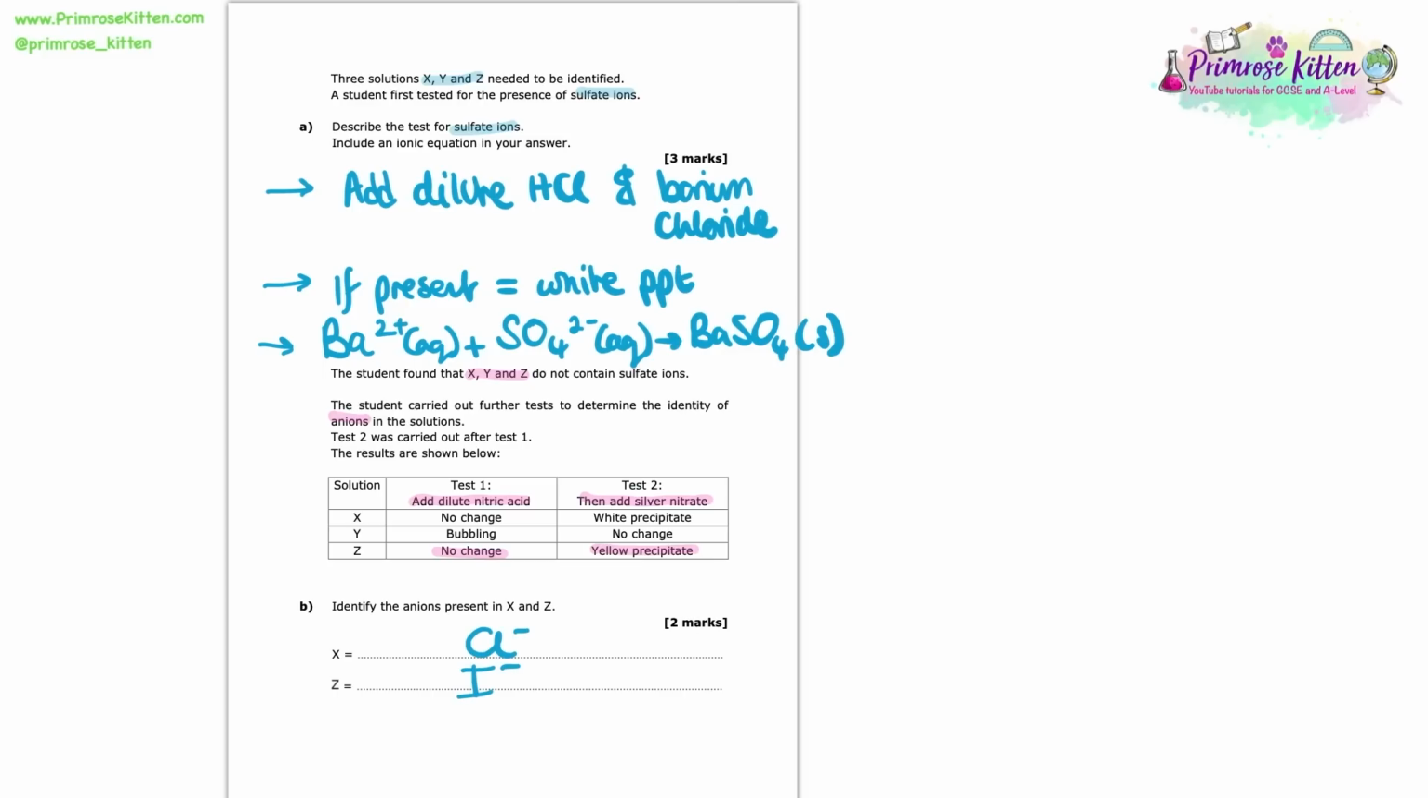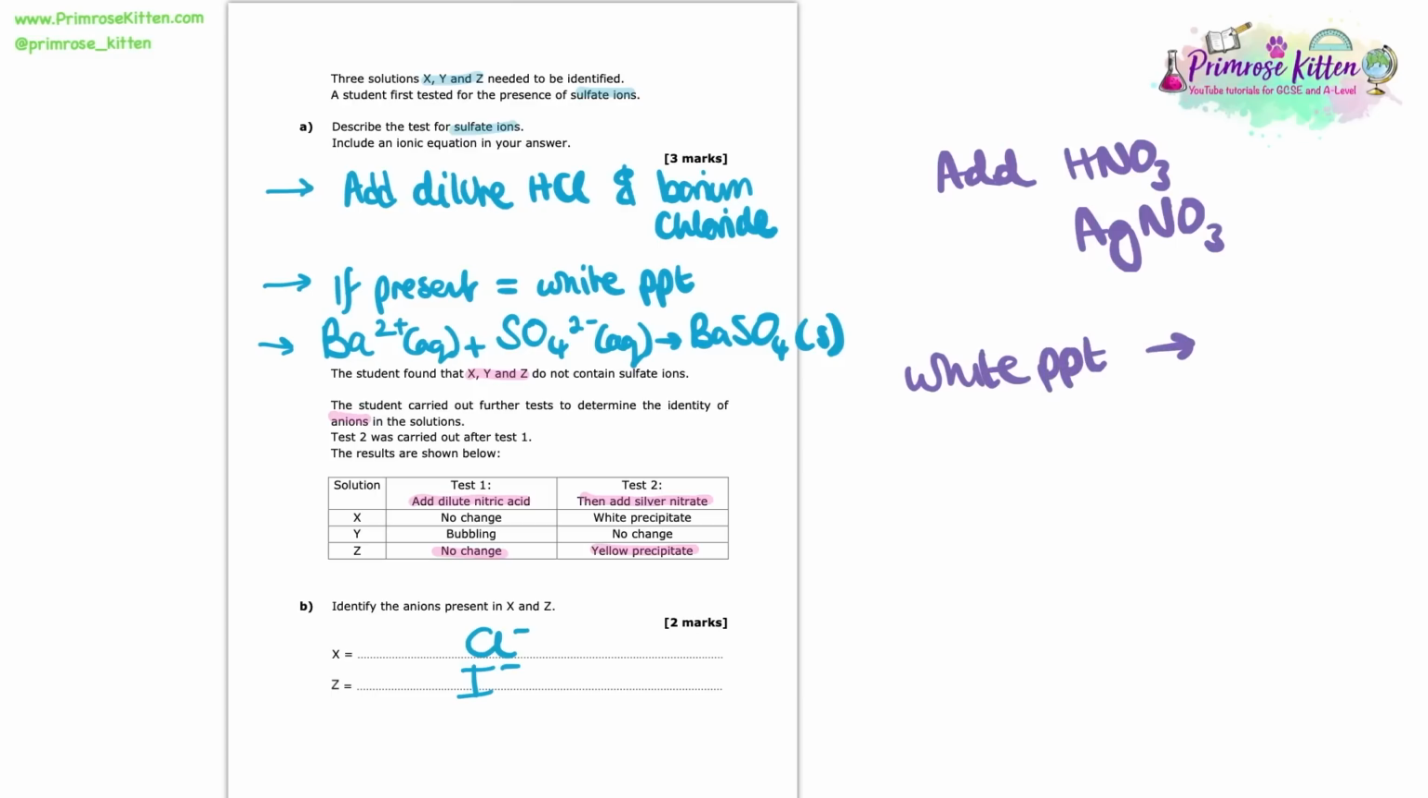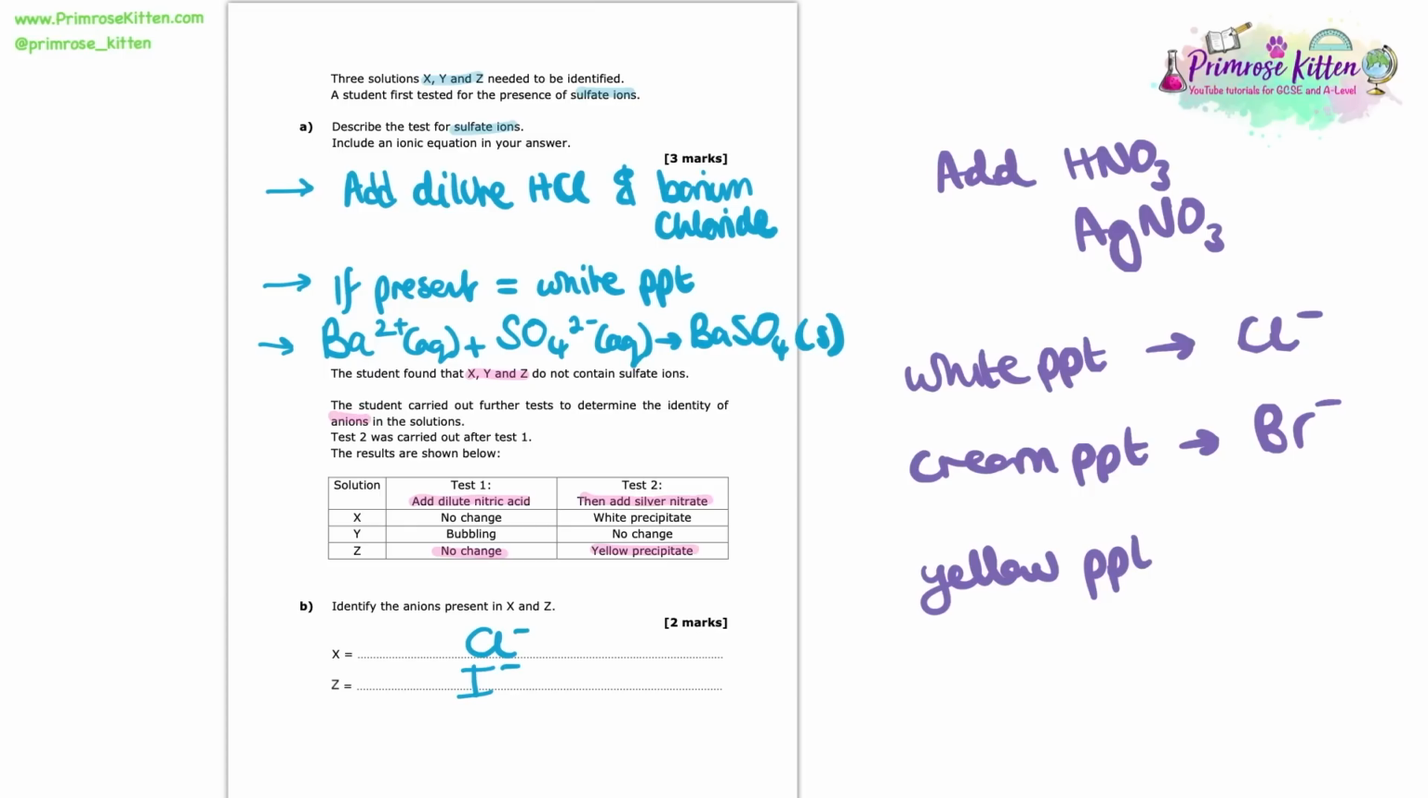And just to recap for you, when we add this dilute nitric acid and then we add our silver nitrate, we get 3 sets of results for the halide ions. If we get a white precipitate, that shows the presence of chloride ions, a cream precipitate shows the presence of bromide ions, and if we get a yellow precipitate, then it shows the presence of iodide ions. So if you're not familiar with these, make sure you go away and get learning them, because we need to know these tests.